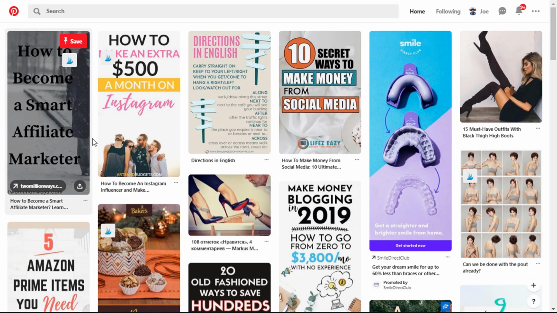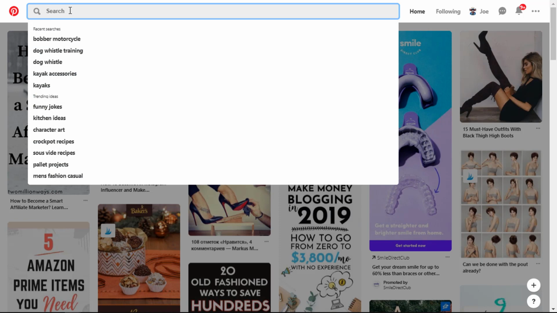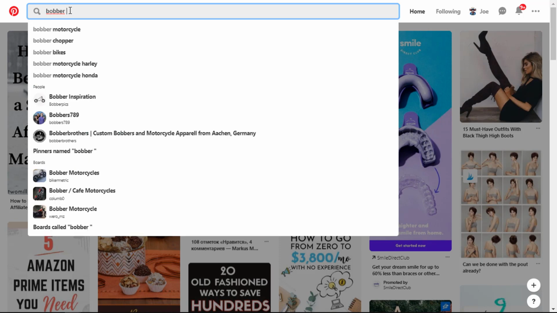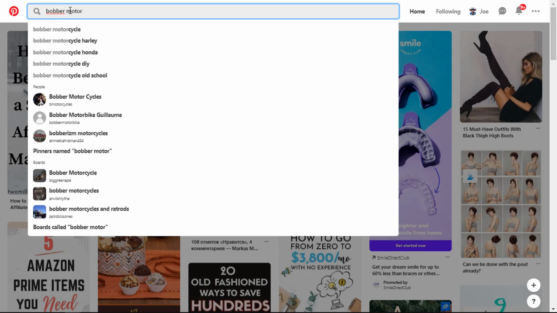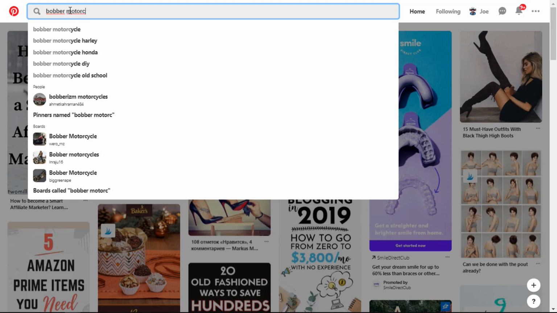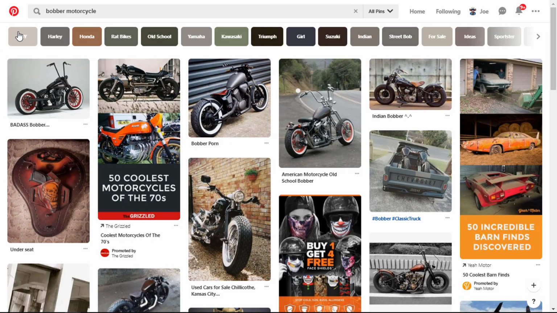Pinterest can be the perfect keyword search engine for you. Go to the search bar up here, type in your terms. You'll notice as you type it in, it auto-completes. Those words are searches that have been done on Pinterest. This group right here at the top, those are all keywords.